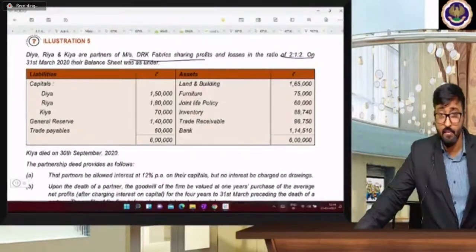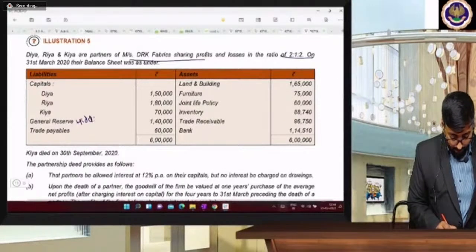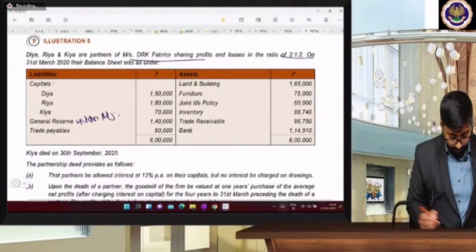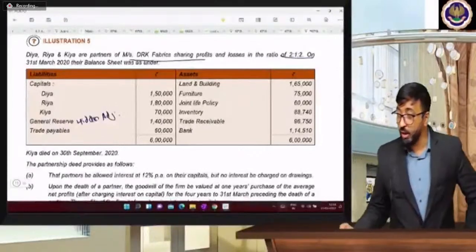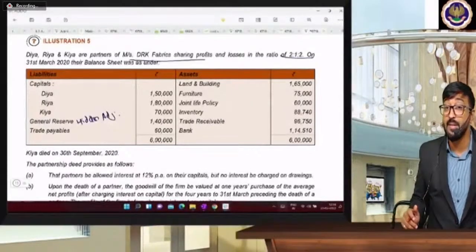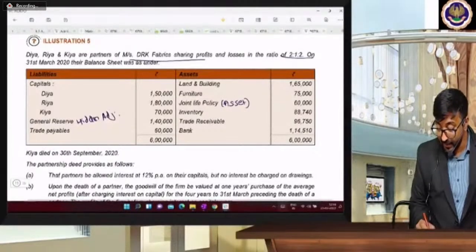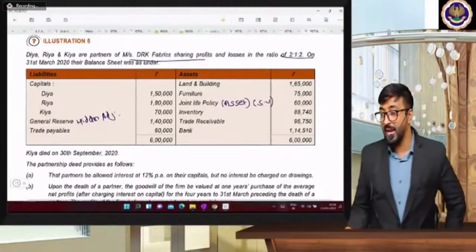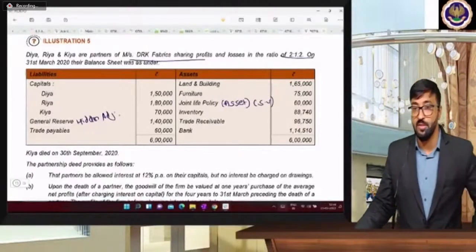Capital Diya, Riya, Kia. General reserve. General reserve is a hidden adjustment. Trade payable is there. Land and building, furniture, joint life policy. See beta, joint life policy is in the balance sheet, so this is treated as an asset. And what is the meaning of this? This is a surrender value. Whenever it is shown on the asset side, it is a surrender value. It is not the policy amount. It is a surrender value.